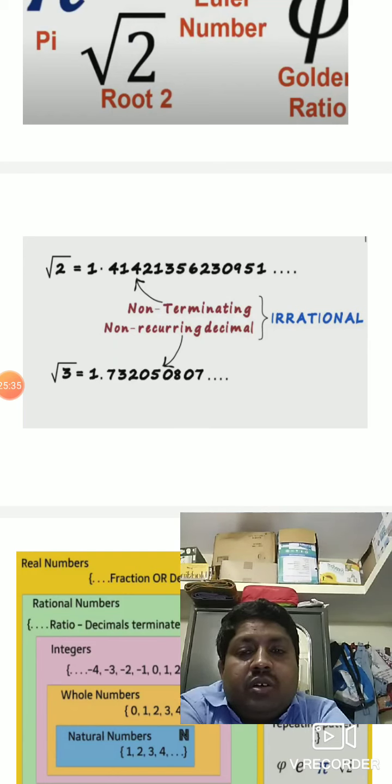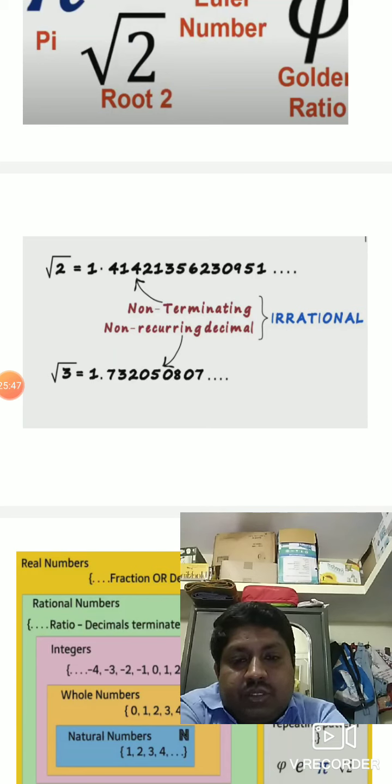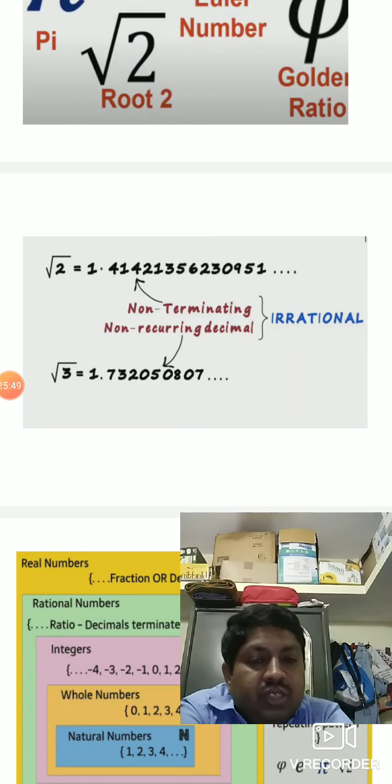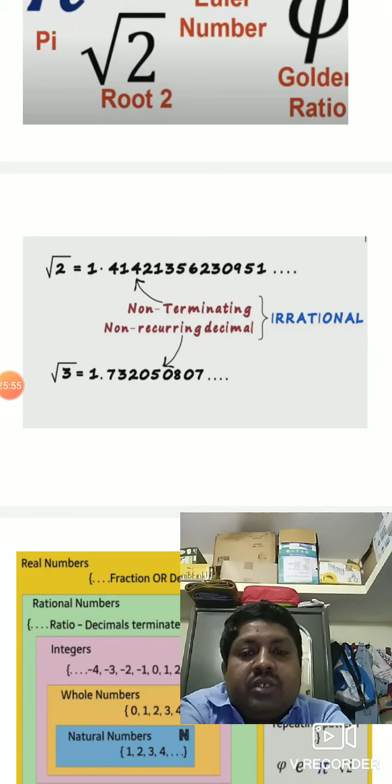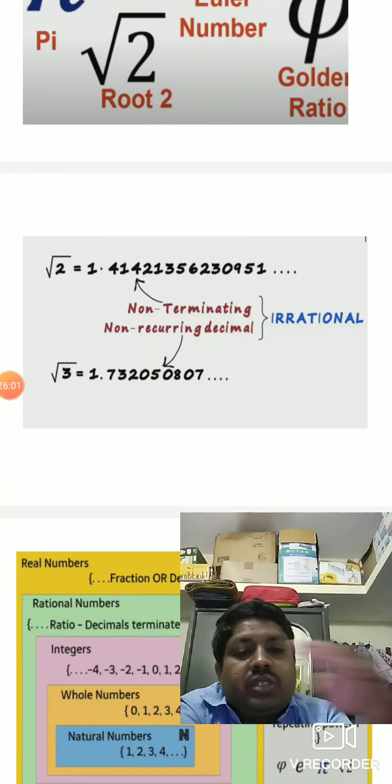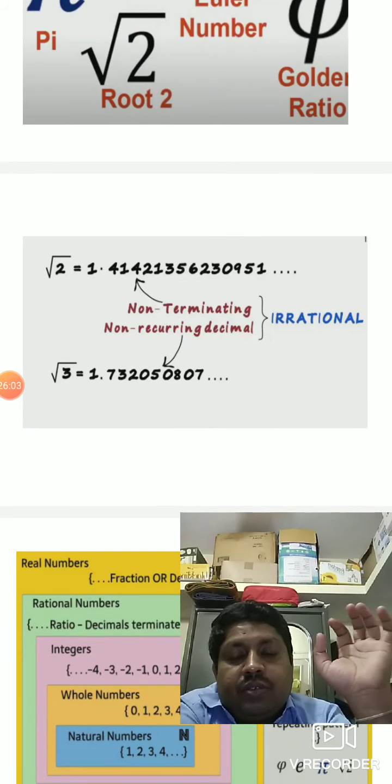See children, here: non-terminating and non-recurring decimals. What do you mean by the word non-terminating? Non-terminating means it never stops. For example, a non-stop bus. A non-stop bus means it never stops anywhere, it reaches the final destination. Like that, non-terminating. Terminate means it will stop. Non-terminating is never stop, it continues like that.